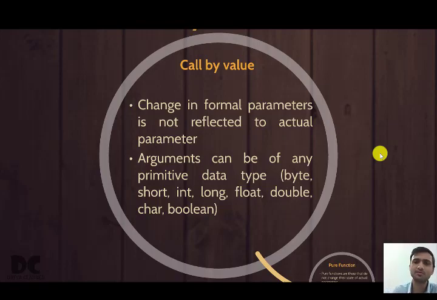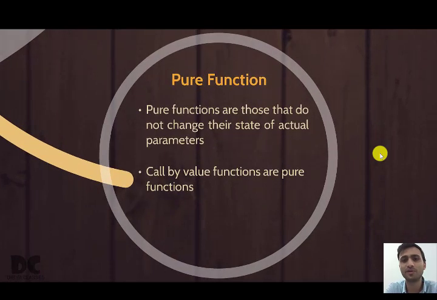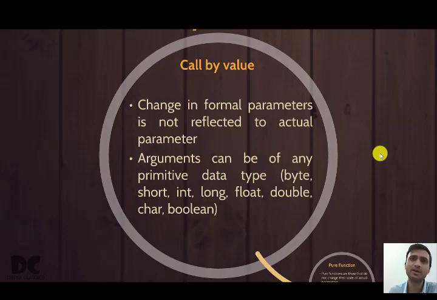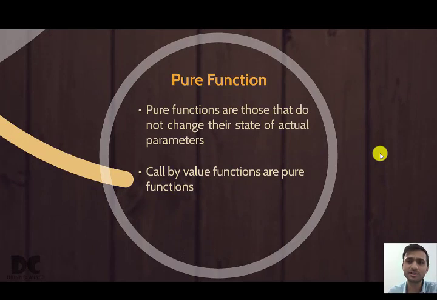So call by value is also known as pure function. All the call by value functions that we'll be studying are all pure functions. Why are they called pure functions? Because pure functions are those that do not change the state of actual parameters. That means the same thing. Change in formal parameter is not reflected in actual parameter. The same thing here. Pure functions are those that do not change the state of actual parameter.